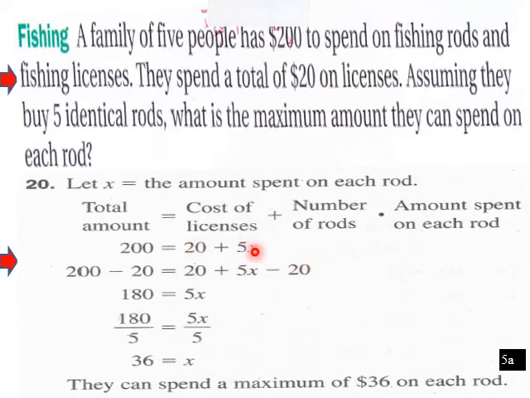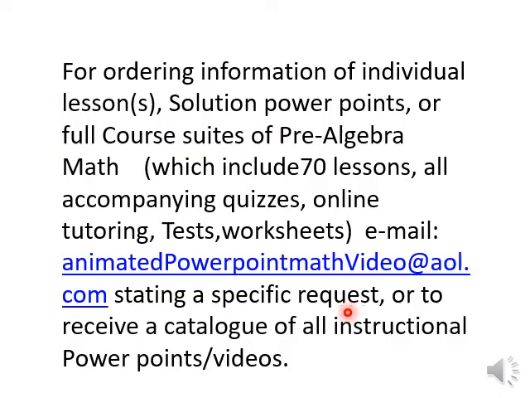These two 20s kind of balance each other out, don't they? So we have 5x. We subtract 20 on this side too. So we have 5x equals 180. We divide through by 5. 36 equals x. So they can spend a maximum of $36 on each rod.